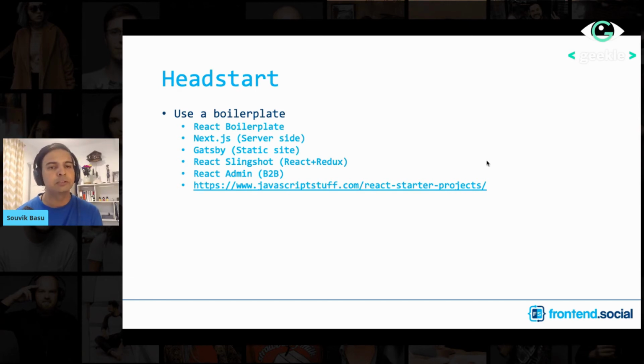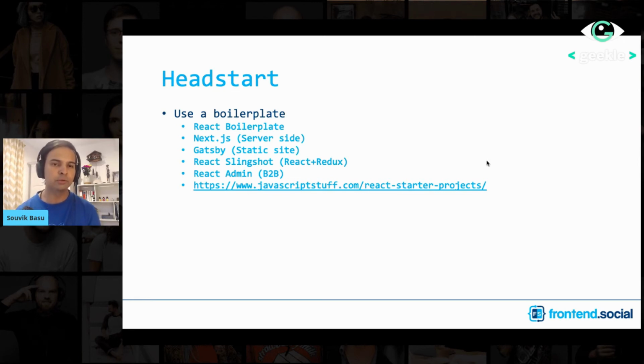Then another suggestion would be, a lot of us, whenever we are starting off with a project, we always start with create React app, and then we keep adding onto it, right? It might be good to do some kind of an evaluation or proof of concept, or if you really want to go that way, it's okay. But I will suggest that there are a lot of boilerplates available online, and a lot of these have a lot of contributors and big followers in the industry base. They have been time tested. So try to use these kind of boilerplates for your application rather than trying to make things on your own.